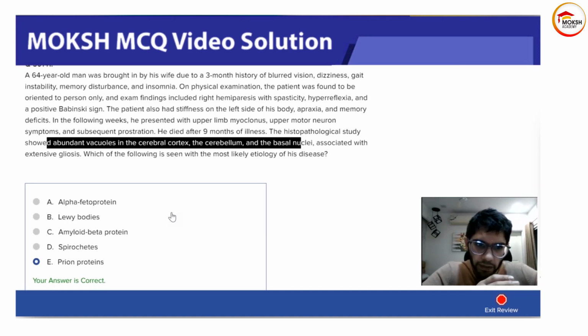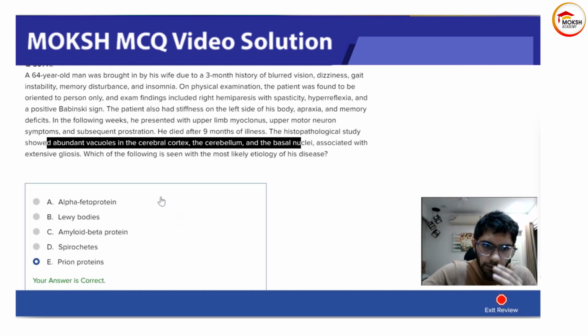So that accumulates and then causes abundant vacuolation. It accumulates in the vacuoles, so large vacuoles are formed. And then to try to heal it, our body will try to increase the collagen type of material, which is gliosis. In the normal body, when there is an injury and we want to add fibrous material, we put on collagen. And when in the brain there is an injury and we want to heal it, we do extensive gliosis.